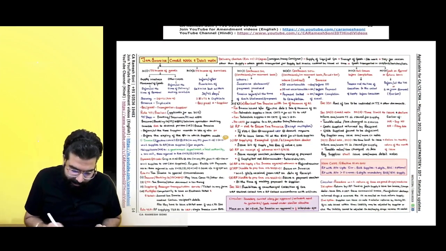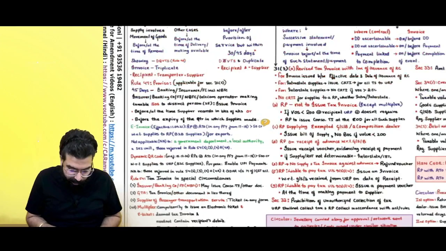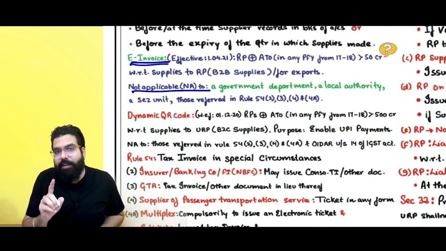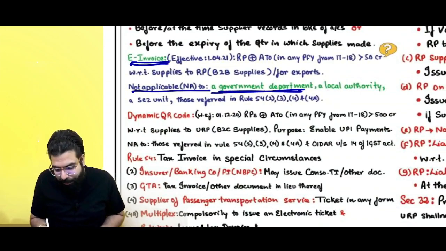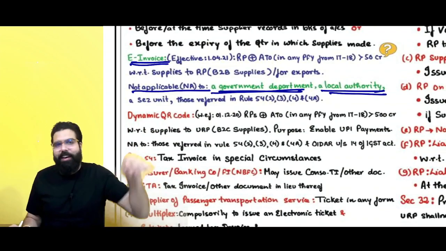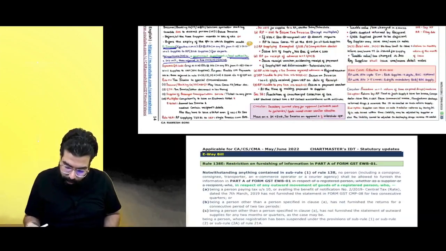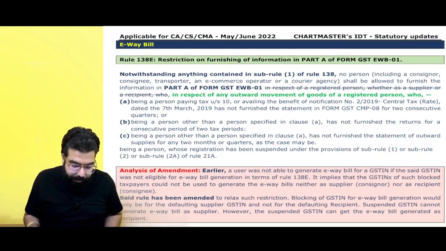Let's go ahead. Tax invoice chapter. The chart is also given. If you see over here, the e-invoicing provision change is that e-invoicing provisions are now not applicable to a government department or a local authority. Done, sir. Plus, these people were already there. Okay, sir, done. Now, e-way bill.